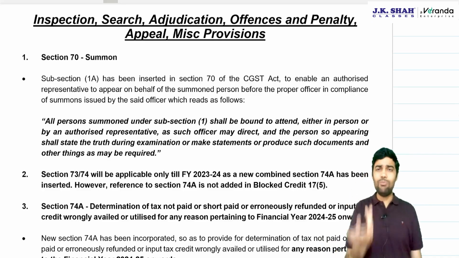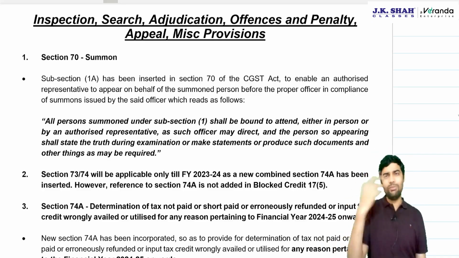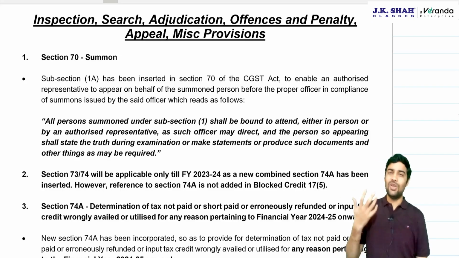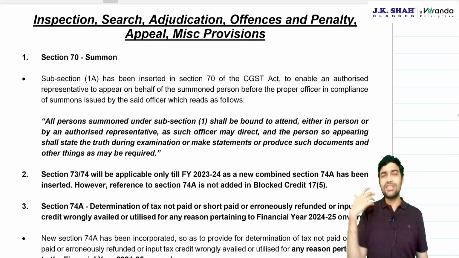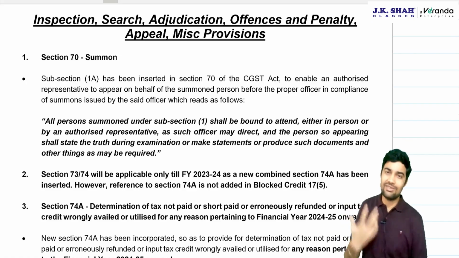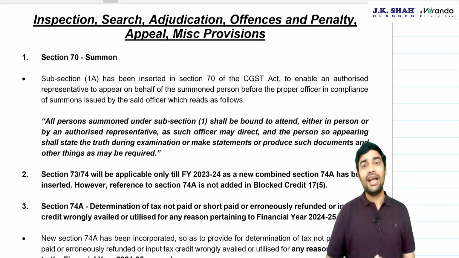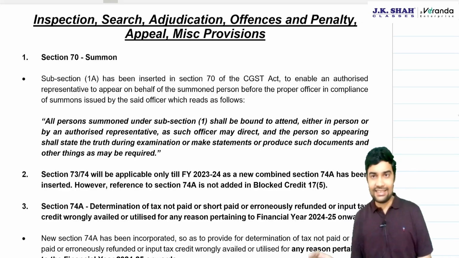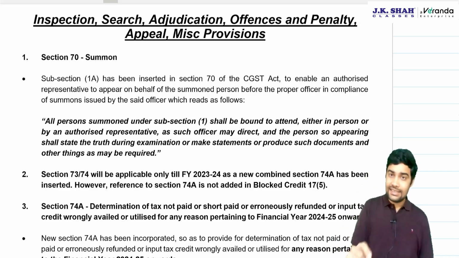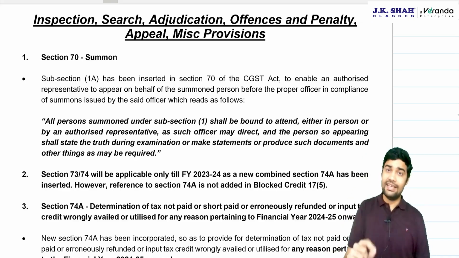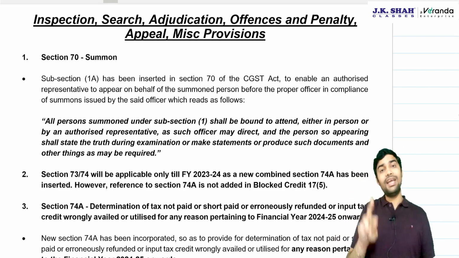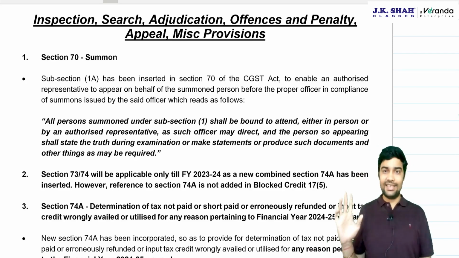GST is only one component of business. Now there are so many other components of business, financial management, policies, so many things, so many decisions which they are involved in. That's why now the provisions very clearly state that if a summon is issued, then either in person or by an authorized representative.